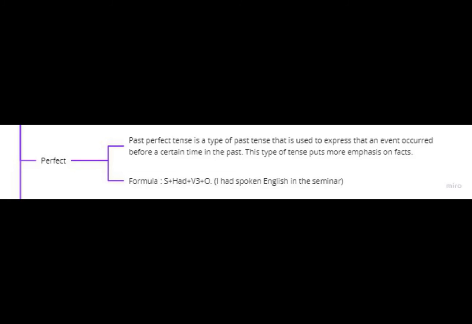Positive. Subject plus had plus verb 3 plus object. For example, I had spoken English in the seminar. Negative. Subject plus had plus not plus verb 3 plus object. For example, I had not spoken English in the seminar. And interrogative. Had plus subject plus verb 3 plus object. For example, had I spoken English in the seminar?